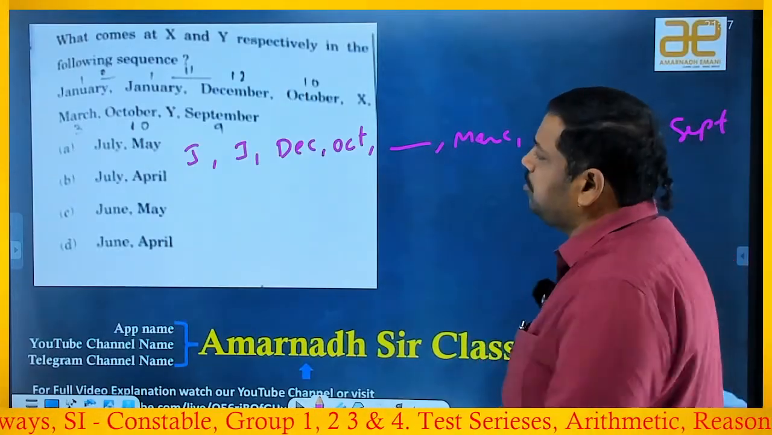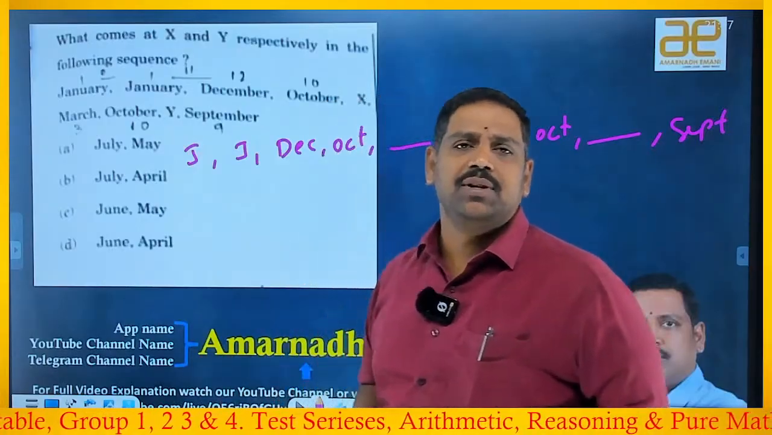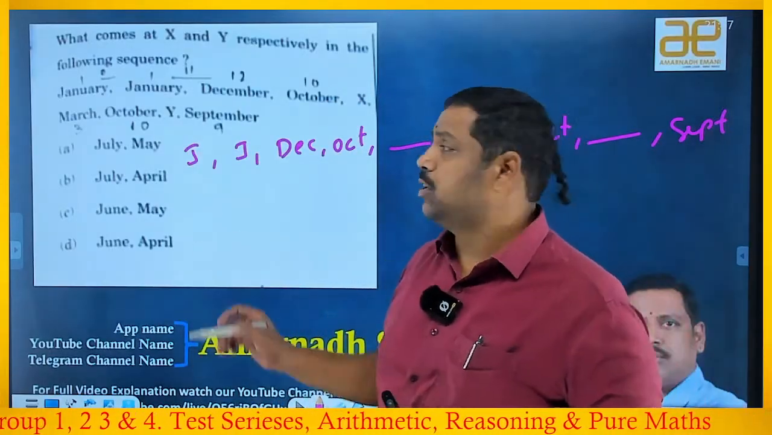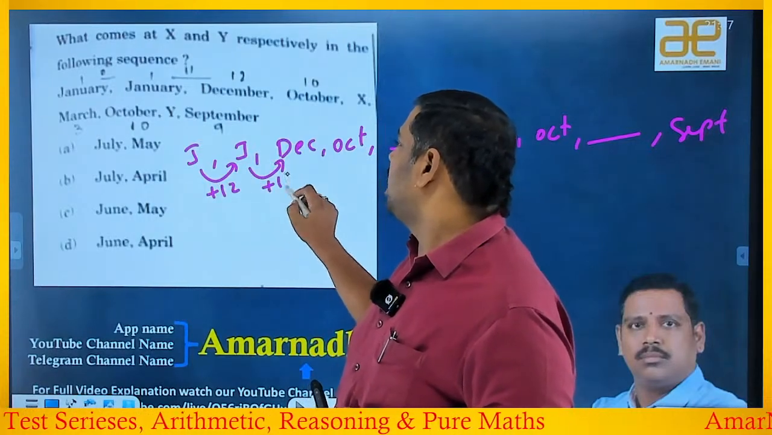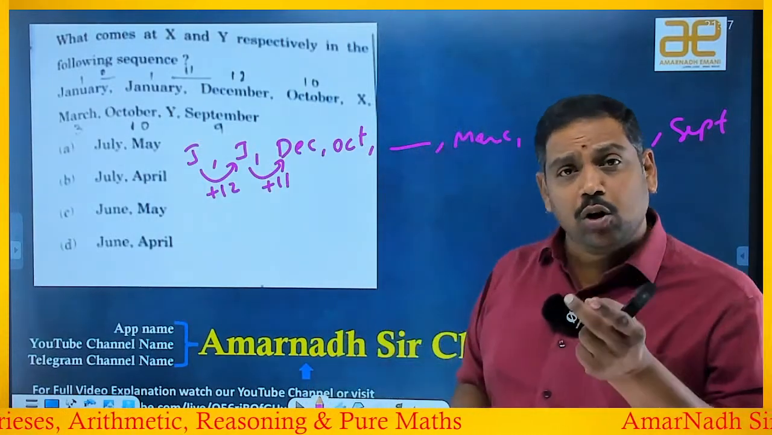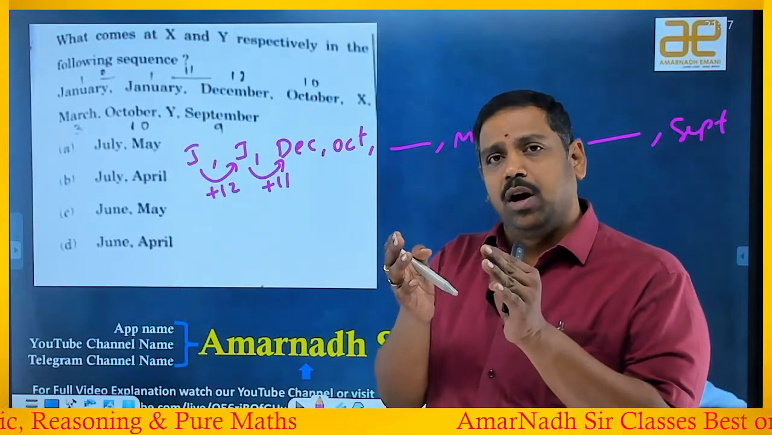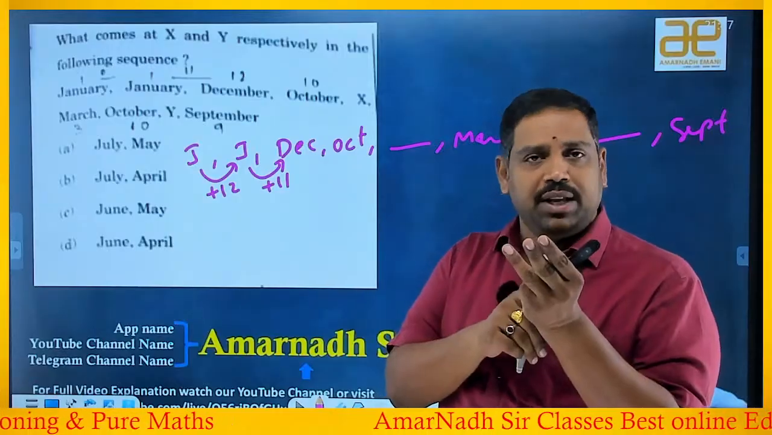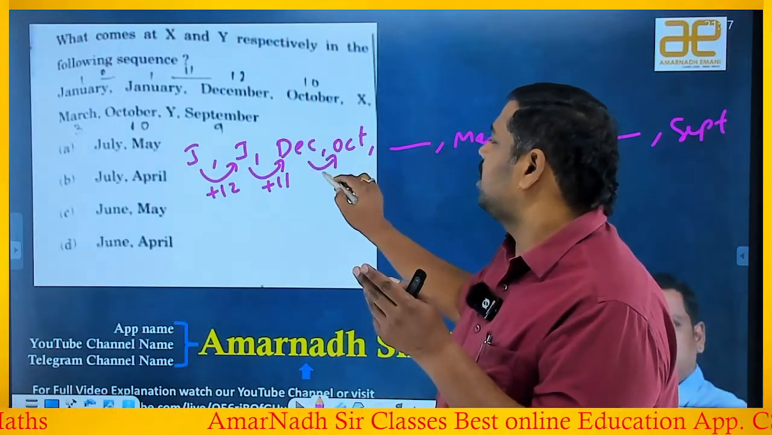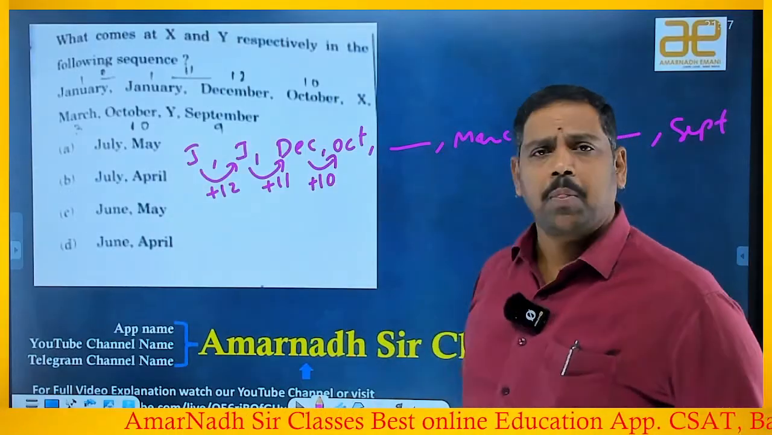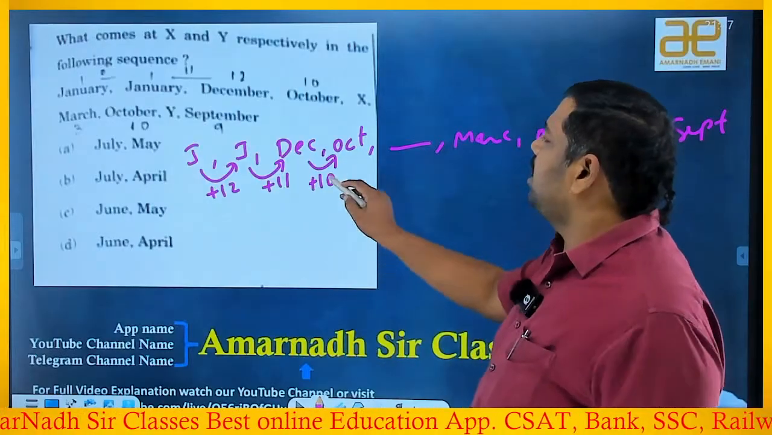Now if you observe, January to January, how many months of time is there? 12 months, right? January to January, 12 months. January to December, 11 months. December to October means, suppose 2024 December to 25 October. So 24 December, 1 month. December to October means you will have 10 months only, right or wrong? All right, 10 months. Now 12, 11, 10.